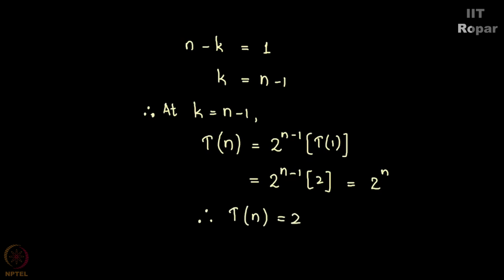Now, simplifying this, we get T of n is 2 to the n. Now, T of n is 2 to the n. This is the final solution for the recurrence relation, where we were finding out the number of ways of writing an n-bit string. Keep this in mind. We will further see a variation of this problem. This was to warm up your mind.